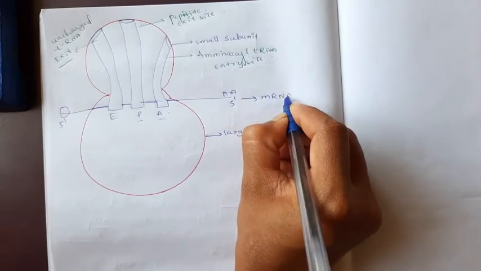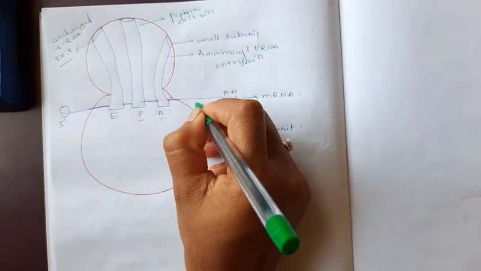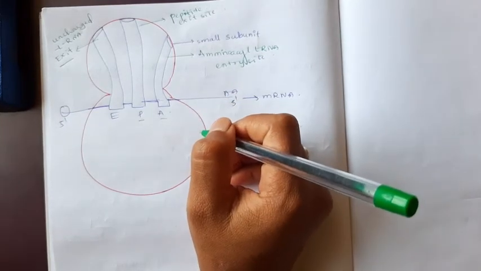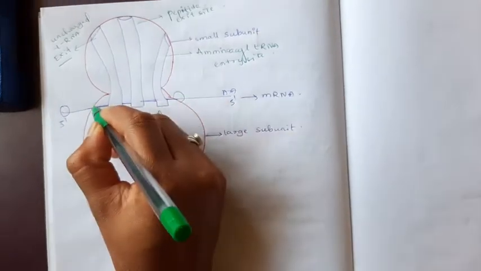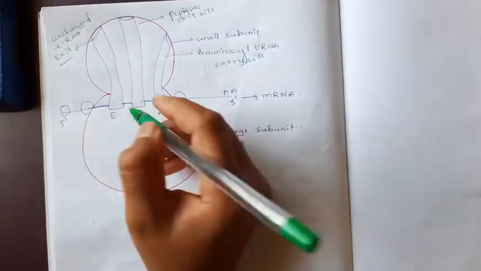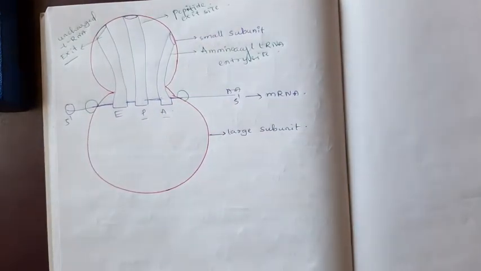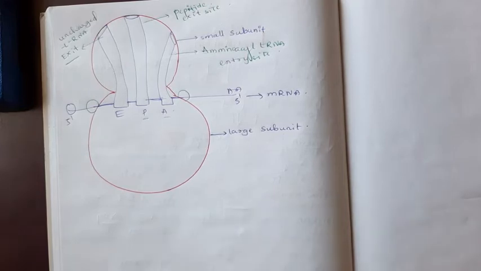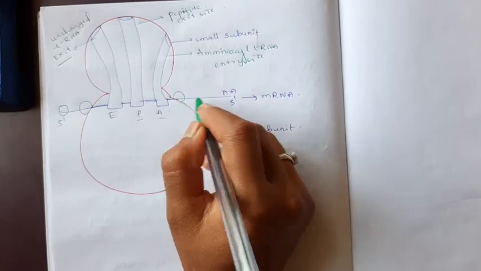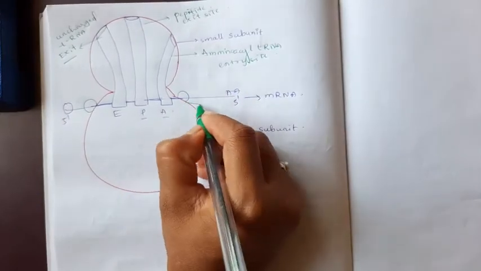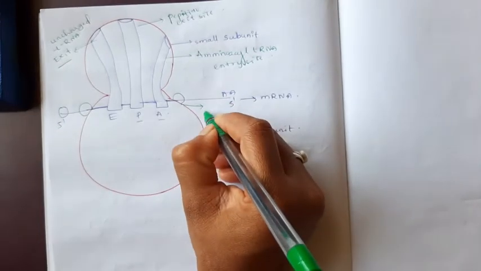Below that mRNA, a specific RNA in the ribosome is monitoring the mRNA. The mRNA enters the ribosome through a hole known as the mRNA entry site.